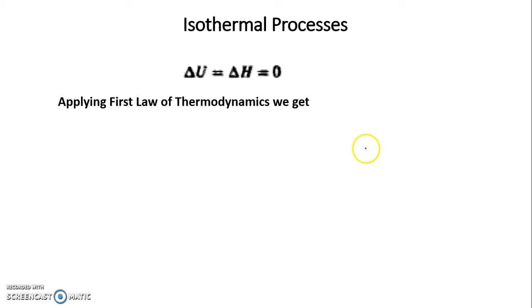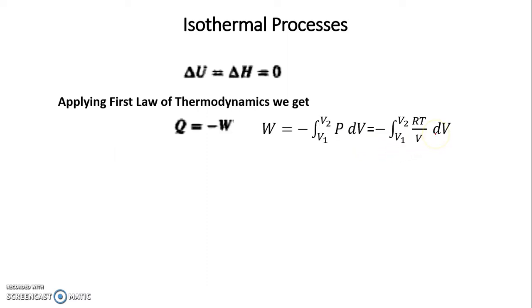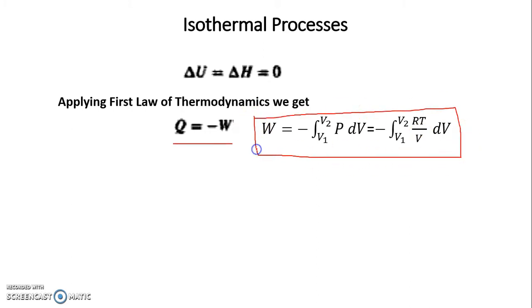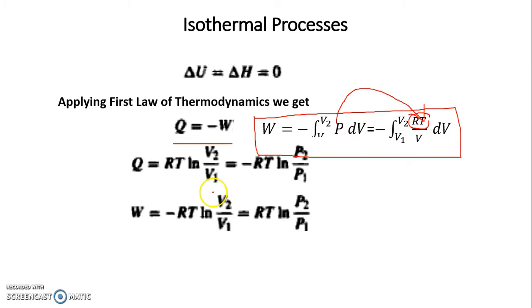If I apply the first law of thermodynamics, delta U is equal to Q plus W, so Q is equal to minus W, and W can be converted using the mechanically reversible process definition of work, which is the integral of minus P dV. Since it is an isothermal process, I can convert P into RT by V, and R and T can be taken outside the integral. I can integrate dV by V from V1 to V2, and what I get is this equation, or these equations. All equations are correct, right?